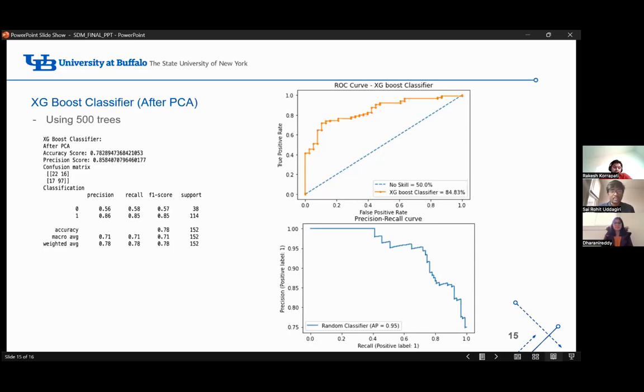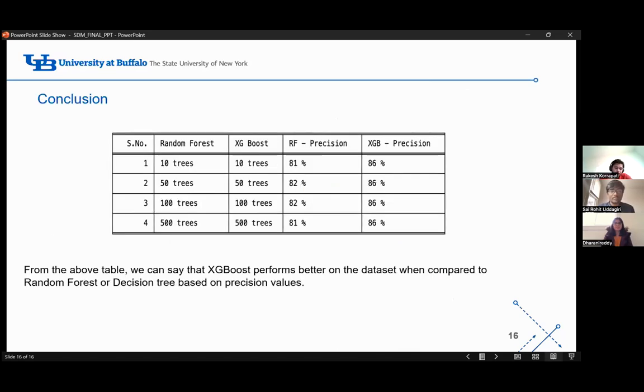So as we can see over here, we have the results from all the three models we have built: the decision tree, the random forest, and the XGBoost. Out of all these models, XGBoost has performed the best. This is because of the way the boosting model works. If we compare a bagging model with a boosting model, the boosting model adds weights to the leaves, so that's why it performs better when compared to a bagging model or a decision tree.